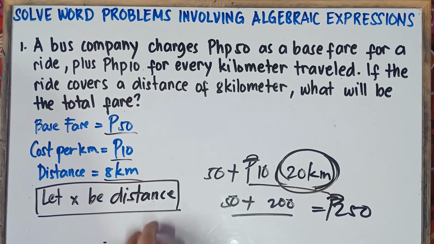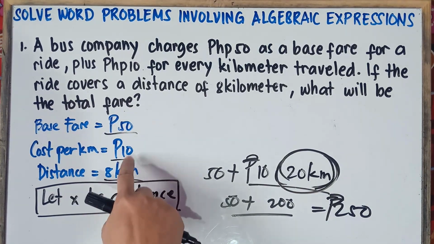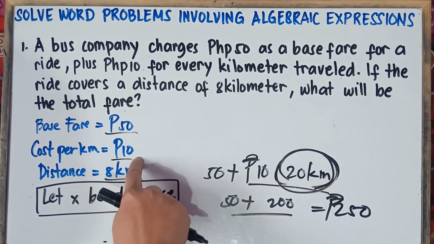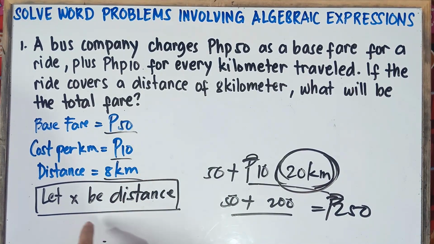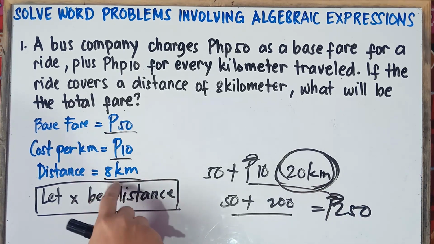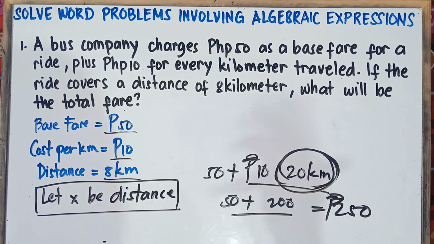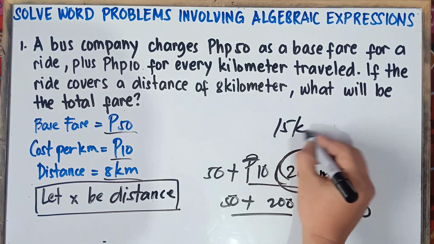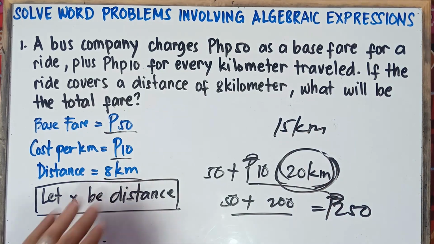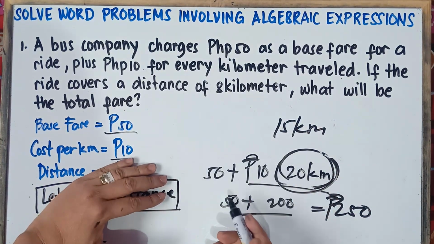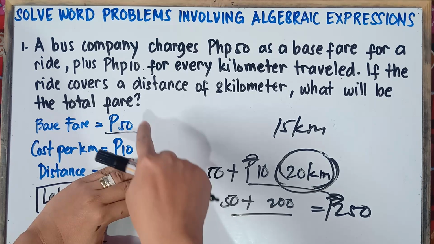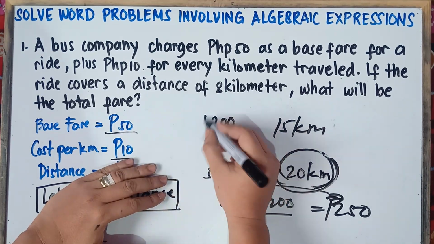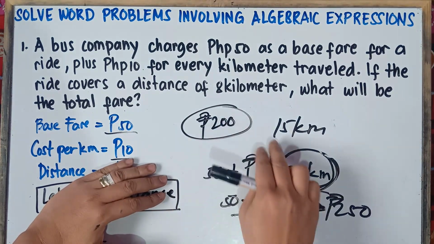It can change, class. But this one, you cannot change. This is the cost per kilometer, a fixed amount of 10 pesos. And the fixed amount for the base fare is 50 pesos. We can change this one, the 8 kilometers. Example, if we say that this is 15 kilometers, what will be your total fare? Of course, you simply multiply 15 times 10. That will be 150 plus 50, so your answer will be 200. 200 pesos if you travel 15 kilometers.